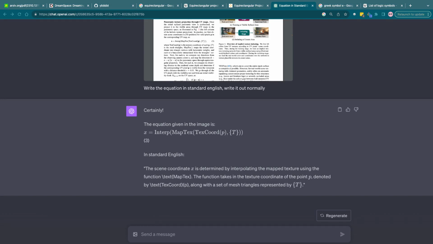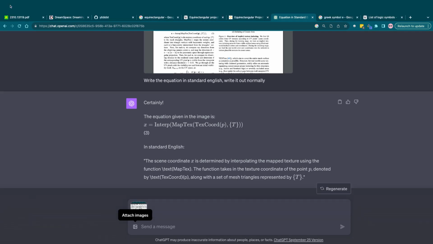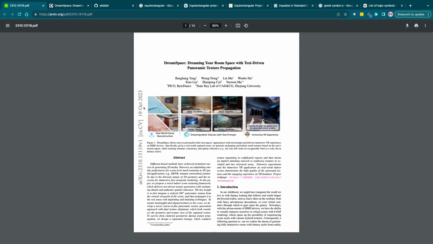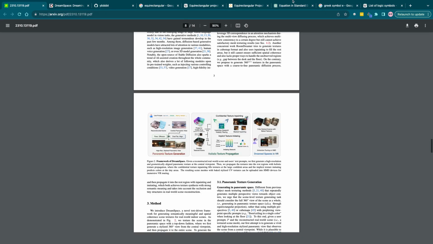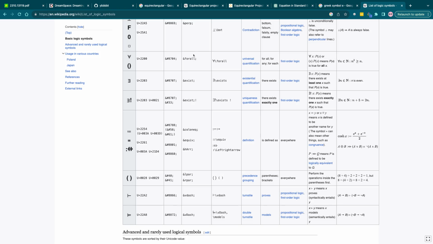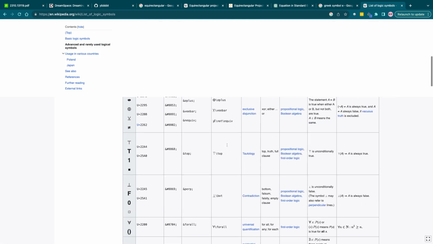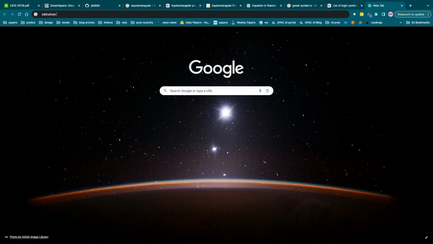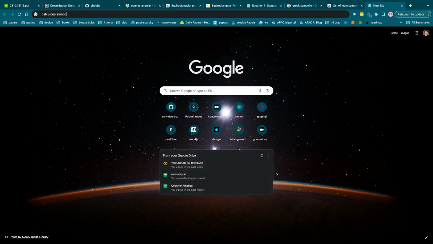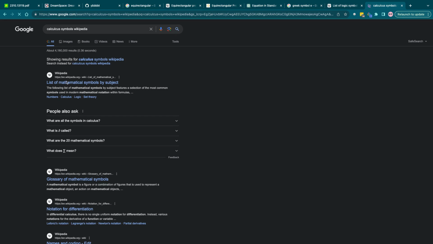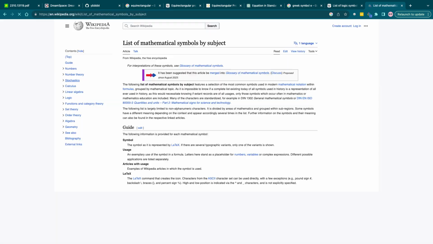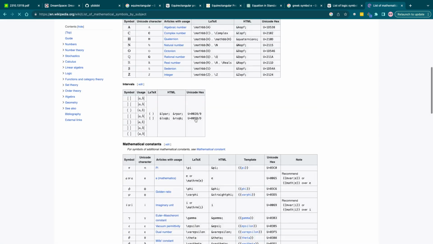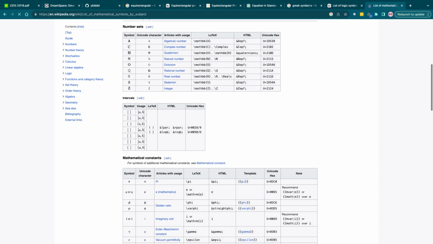Everything is just like there needs to be multiple of them. Like there needs to be a database. This is probably one of the best I've seen. You'd also do calculus symbols, Wikipedia, and see if that works. Yeah, I think it does work. Yeah, so you see something like this.